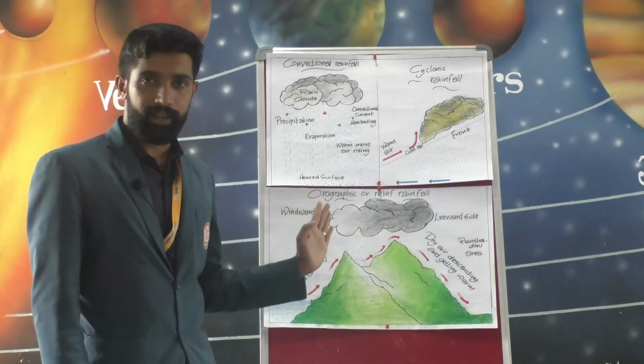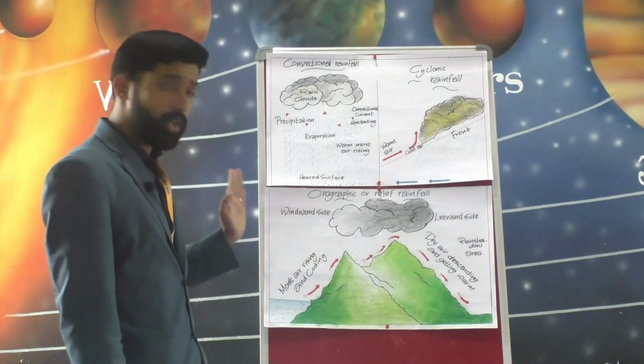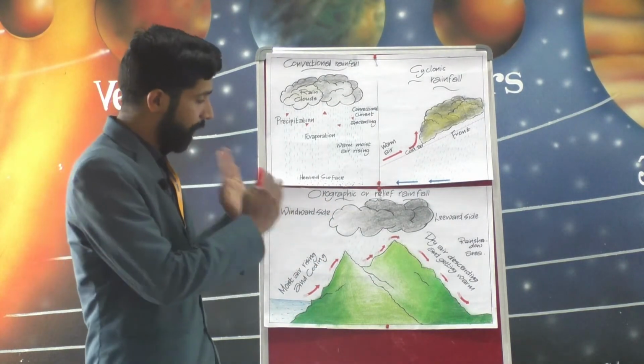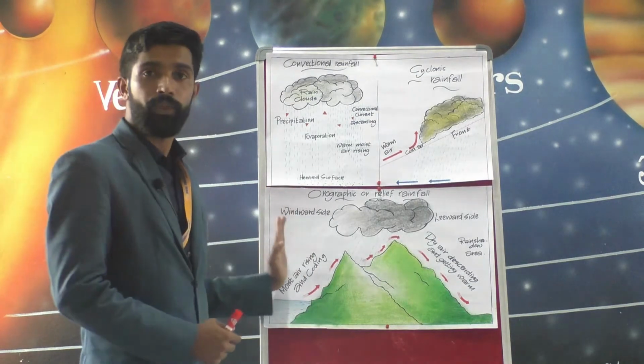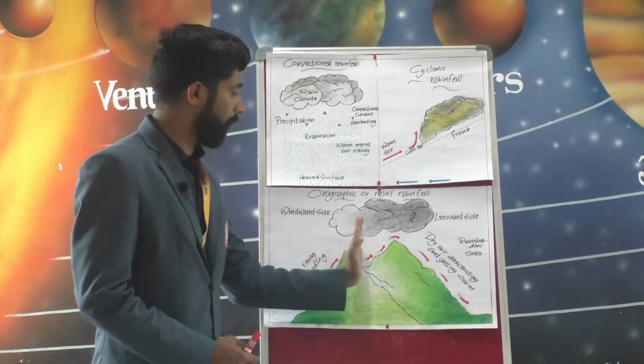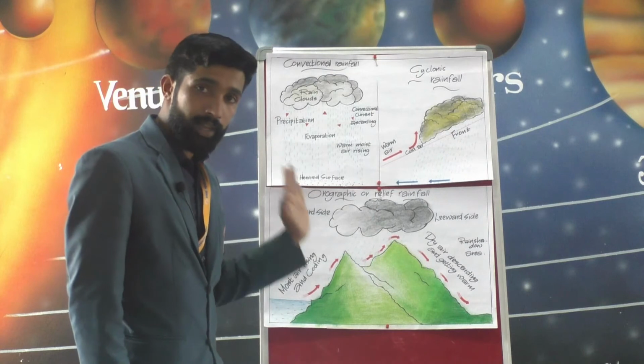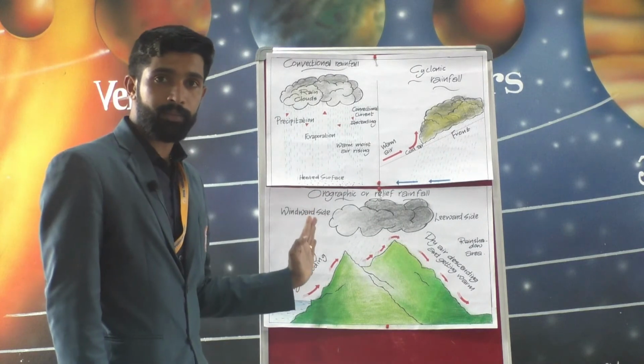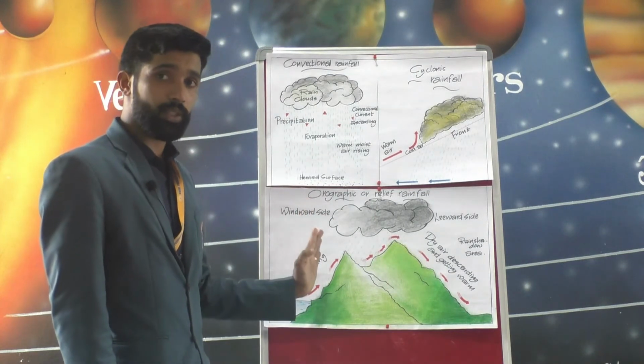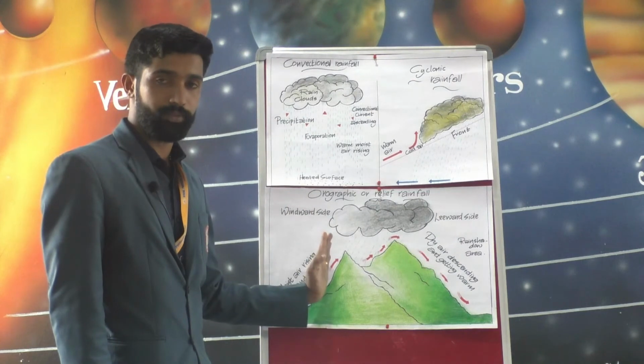The windward side, that is the side of the mountain facing the winds. Okay, facing the winds here. So, winds are coming from here, no. So, the side of the mountain facing the winds receives the maximum rainfall here.